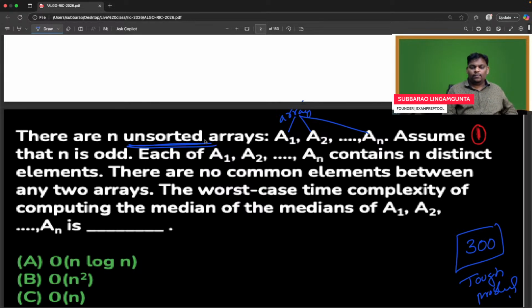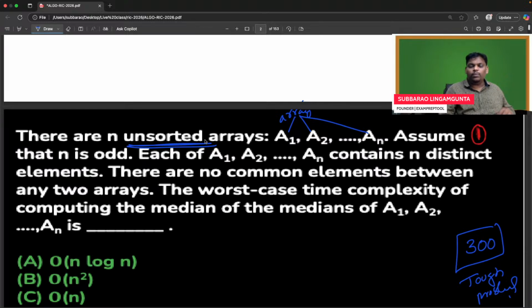We have n arrays where every array is unsorted, and n is odd, so the number of elements is odd. Each of A1 to AN contains n distinct elements, and there are no common elements between any two arrays. The worst case time complexity of computing the median of medians of A1 to AN is.